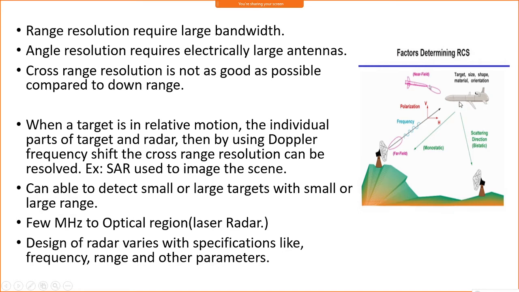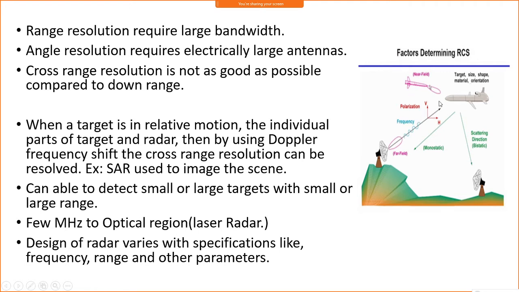It also depends on the orientation of the target. So based on all these parameters, we are going to detect the target, estimate the range of the target, and also the angle. Okay, so this is about monostatic and bistatic and some of the important parameters.